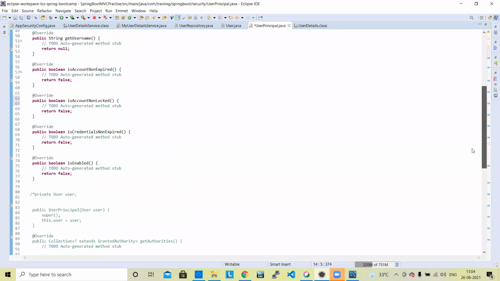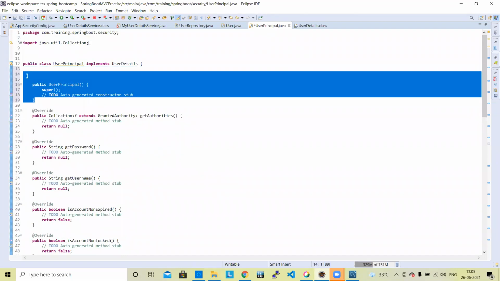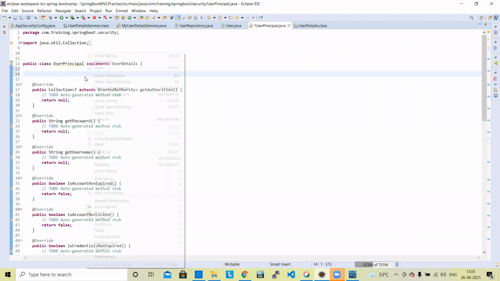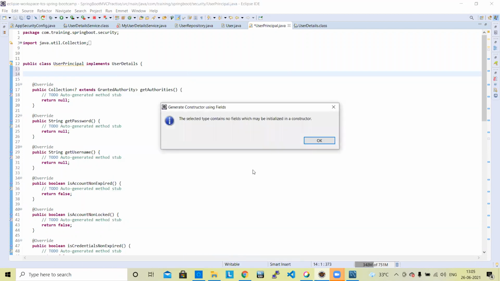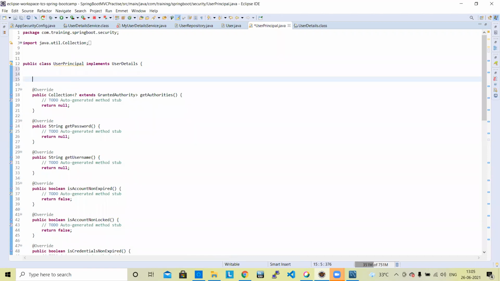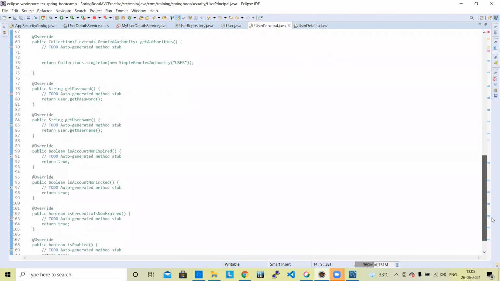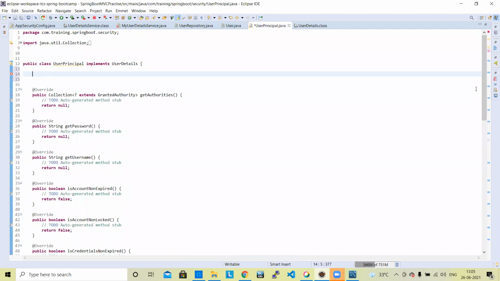Okay, generating constructor using superclass will not work. We need to use generate constructor using fields. We go to source, generate constructor using fields. Here we need to add a field: private user.